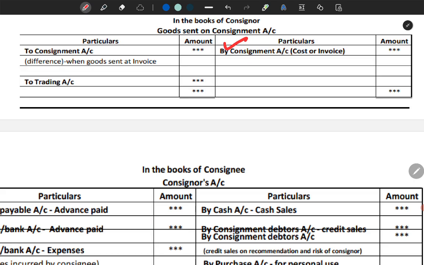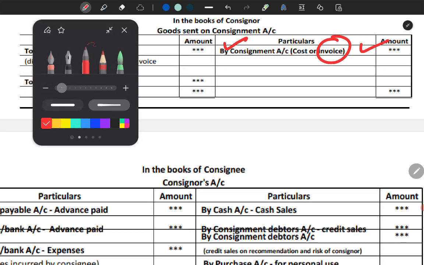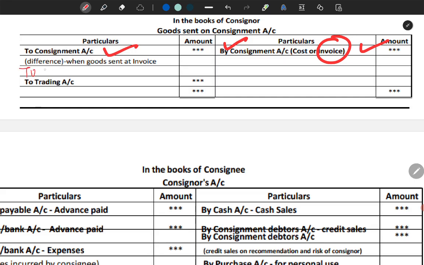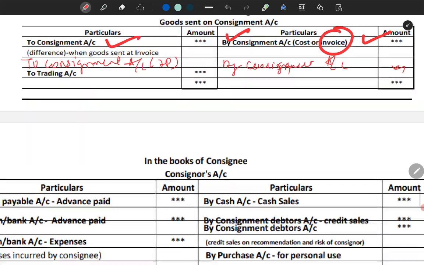The same which we recorded in the consignment account, to goods sent on consignment, here it comes as by consignment account. If it is recorded at invoice price, this comes. And if there are any returns, here we write to consignment account. If it is at invoice price, then here again we write by consignment account to remove the loading. Okay, then next.